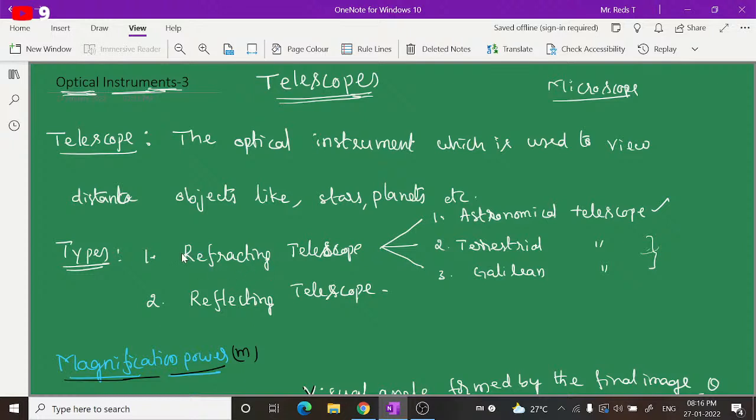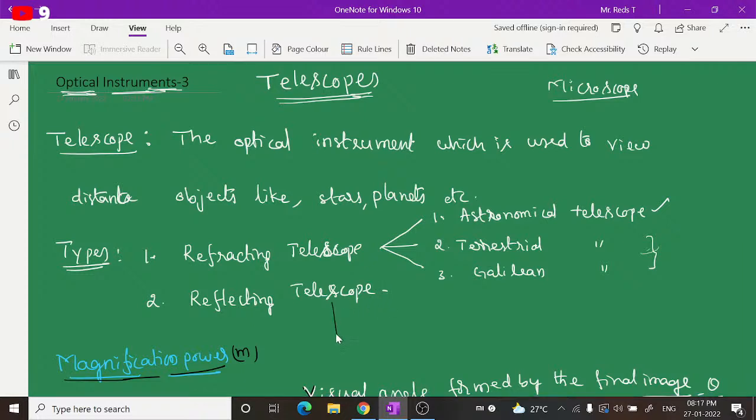Telescopes are broadly classified into two types: refracting telescopes and reflecting telescopes. In refracting telescopes, we come across different types: astronomical telescope, terrestrial telescope, Galilean telescope. In reflecting telescopes, there are many different types, but we are not going to discuss them all.